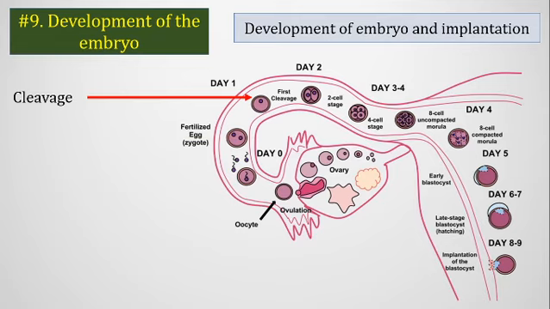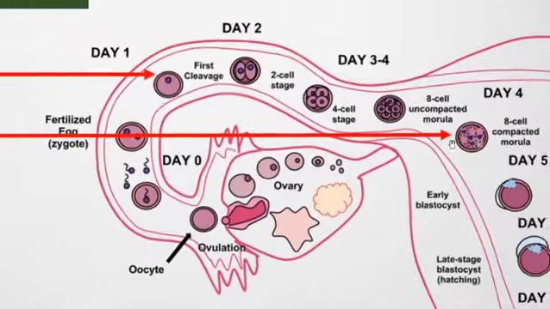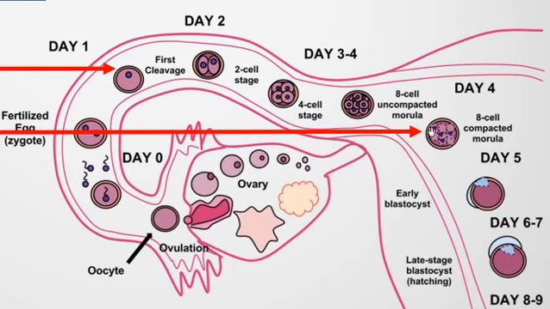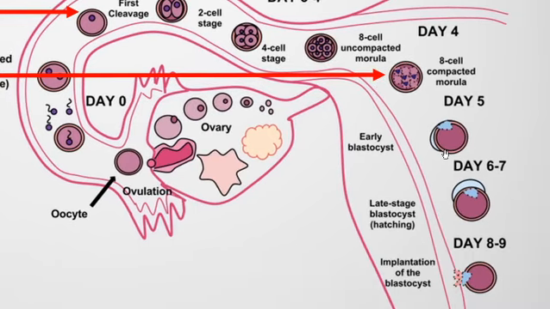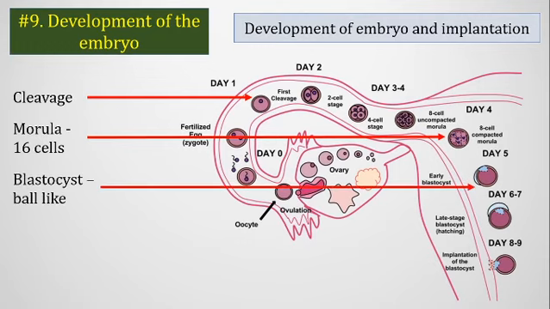Then it produces 4 cells, then 8 cells, and then 16 cells, and it goes on, increasing in number by mitotic cell division. And at the 4th day, this embryo turns into a cluster of 16 cells, which is called morula. So here we see this 16 celled part is called morula, and then the morula develops further to produce a ball-like structure called blastocyst.